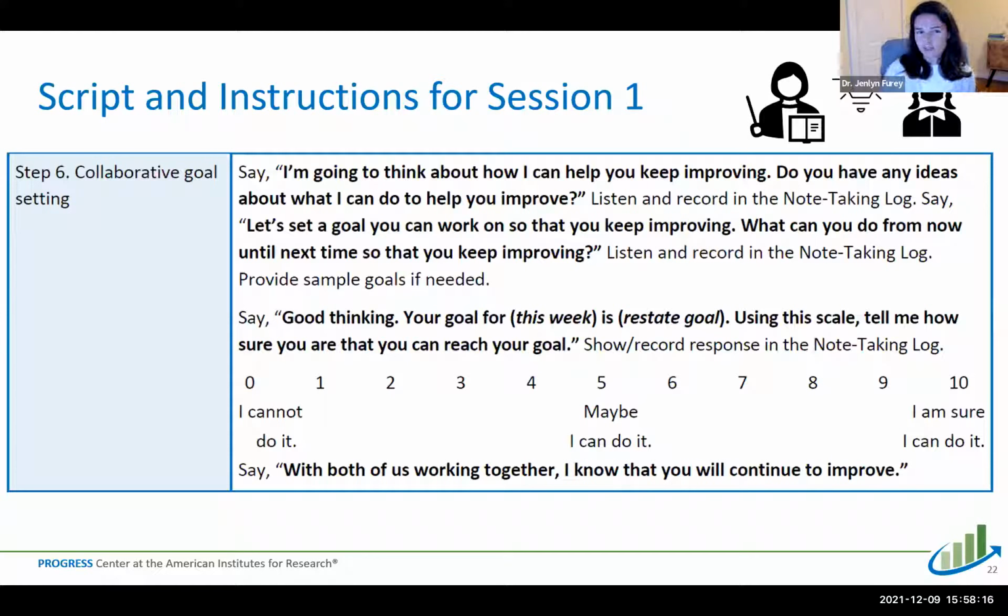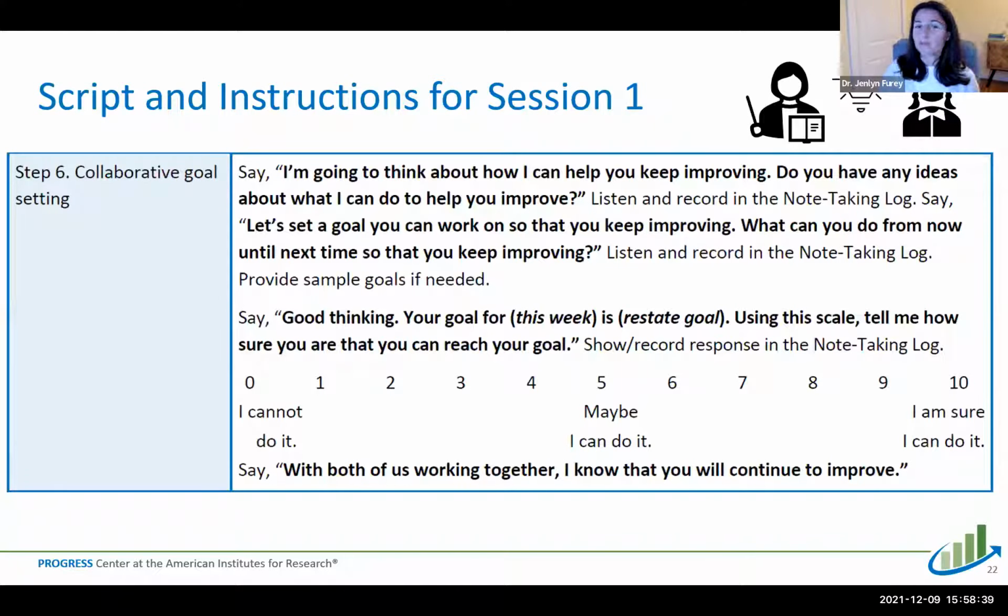Now the second part of this is we are encouraging the student to set their own goal. So we'll say to the student, let's set a goal that you can work on so that you keep improving. What can you do from now until next time so that you keep improving? The first time you do this, they might need some scaffolding to come up with some ideas.